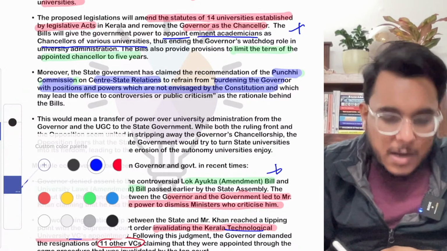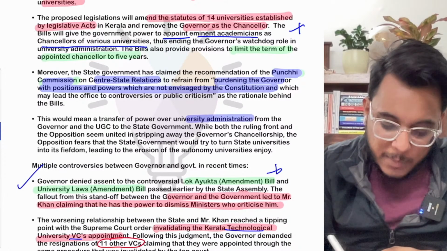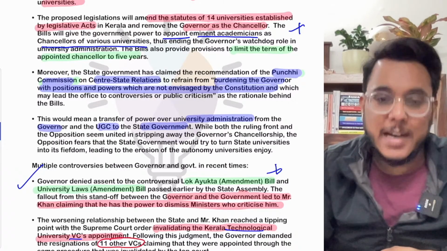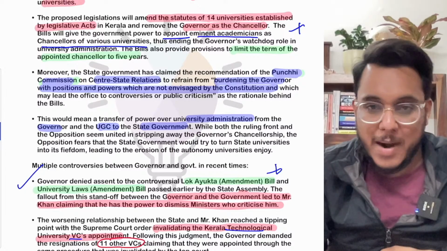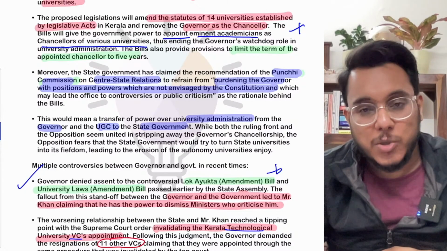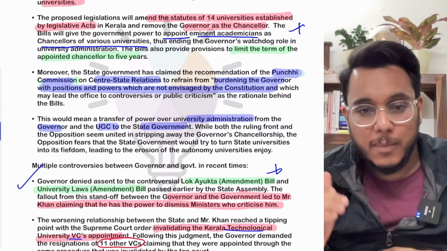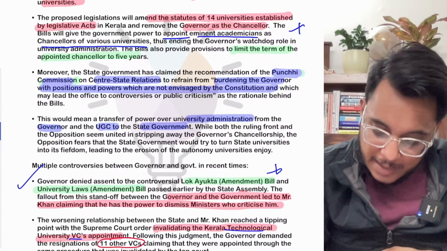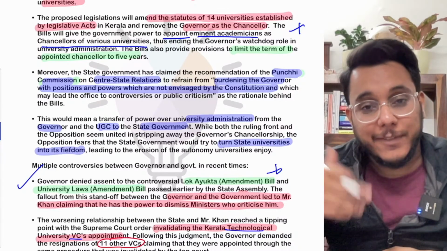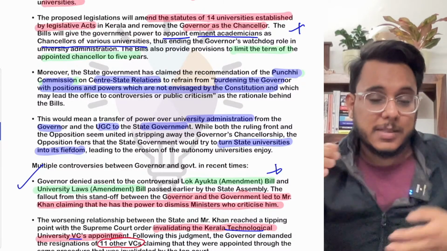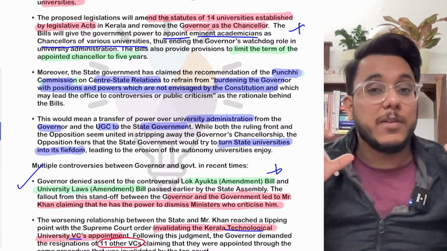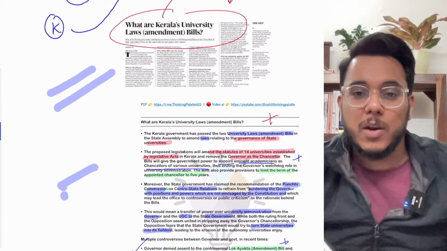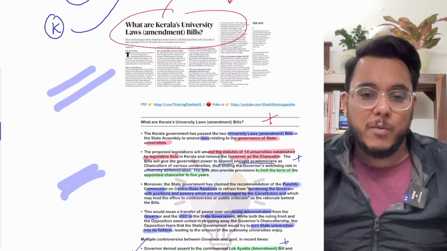Moreover, this will now mean that the power over university administration has gone from the hand of the governor and UGC to the state government. Now the state government can decide on all these kinds of matters. Though when this bill was passed, opposition and ruling government were both together, it has been expressed that there might be the possibility that the state universities will be turned into fiefdoms, that is the zone where the state government will prevail supreme. That can happen. However, that should not be the case. So this is all about this particular article. I hope that you have understood it, and now we'll move to the next article.